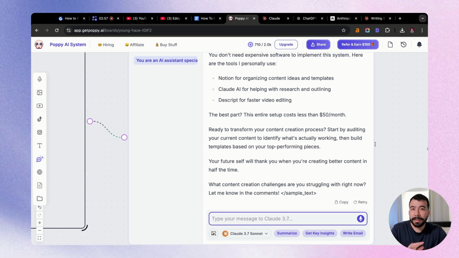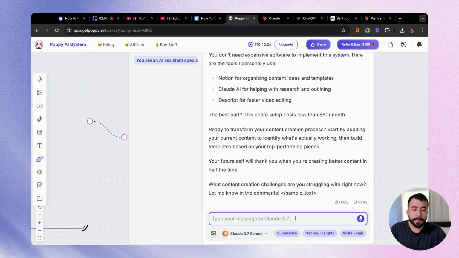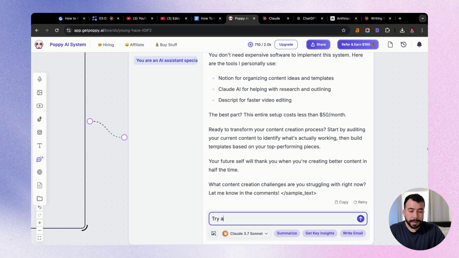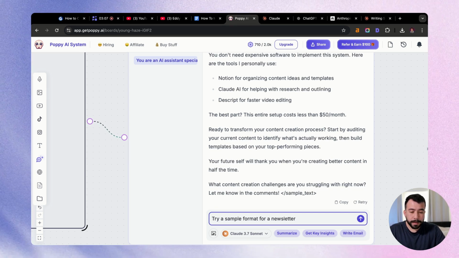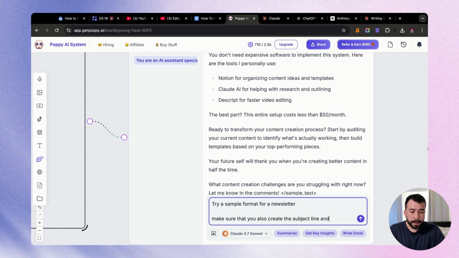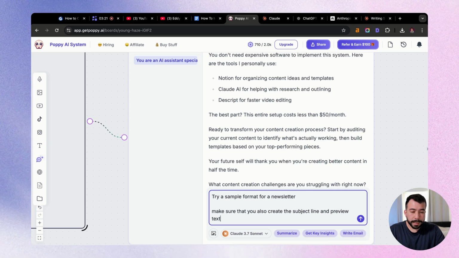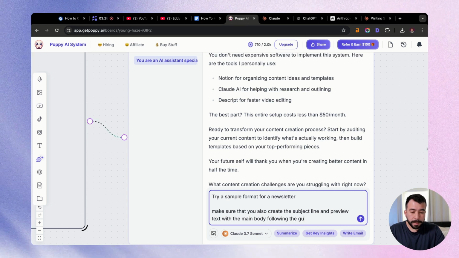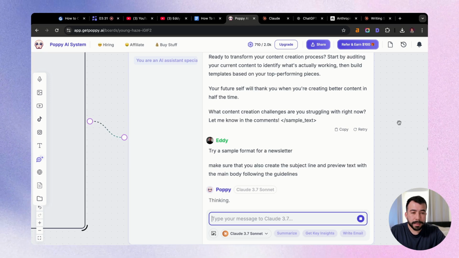So just so I can test it out on a different content format, I'm going to say try a sample format for a newsletter. And I'm going to say make sure that you also create the subject line and preview text with the main body following the guidelines. So let's go ahead and see what it does for us here.